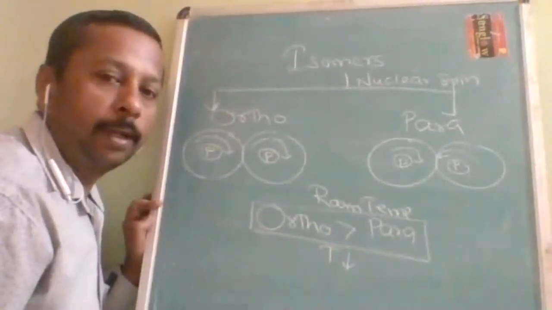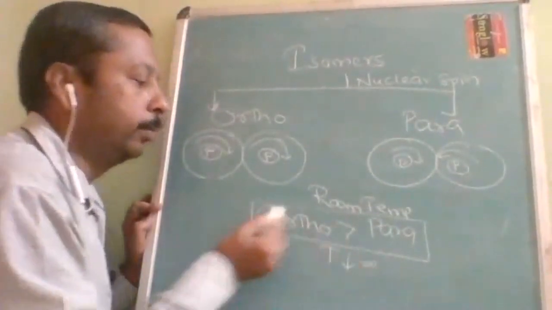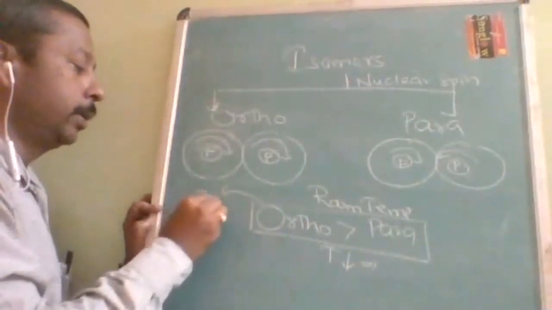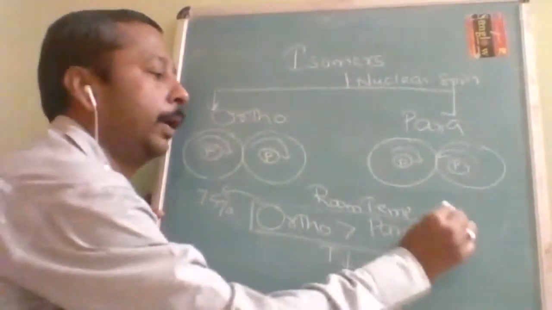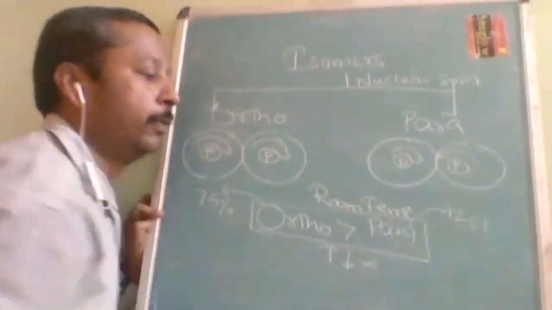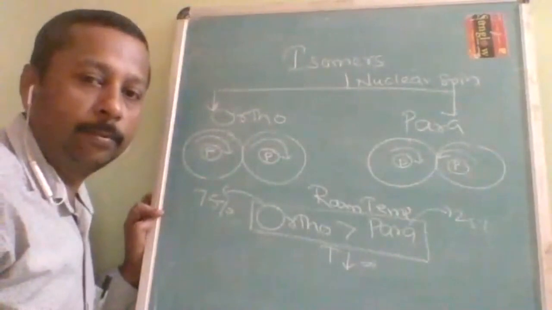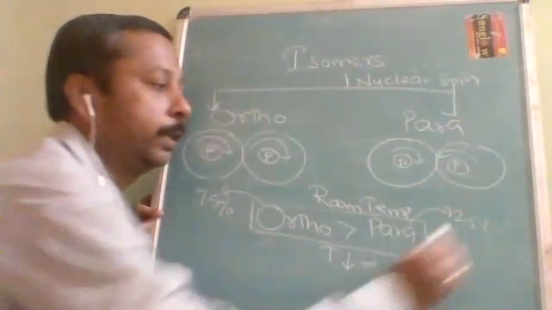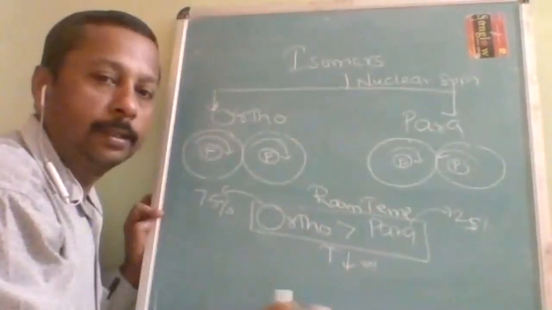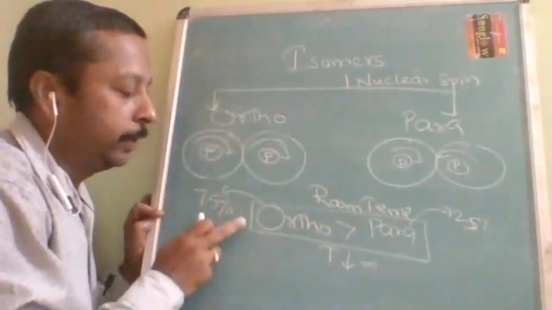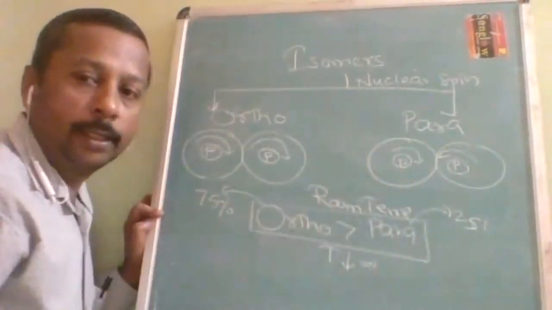Normally at room temperature, around 75% is found in ortho form and the remaining 25% in para form. But when you keep decreasing the temperature, this 75% will reduce and this 25% value will increase.